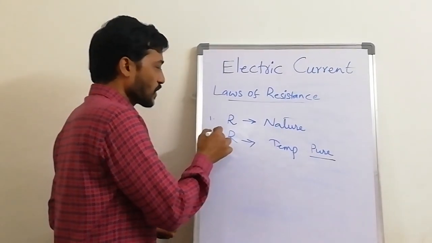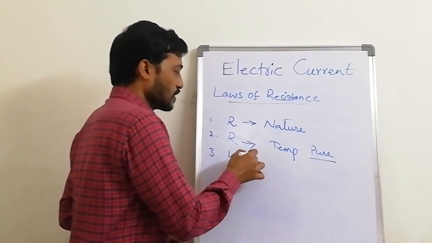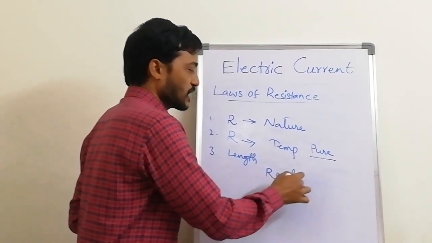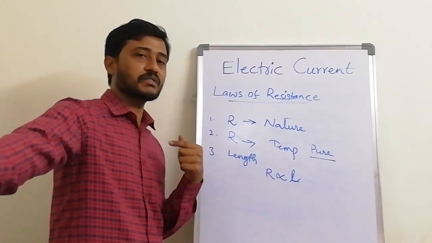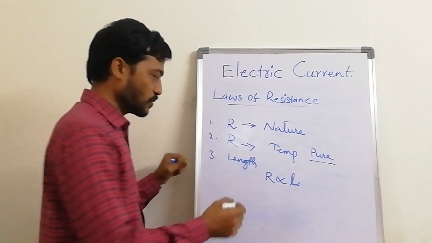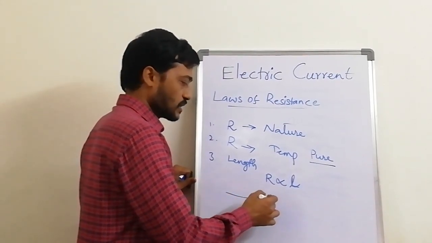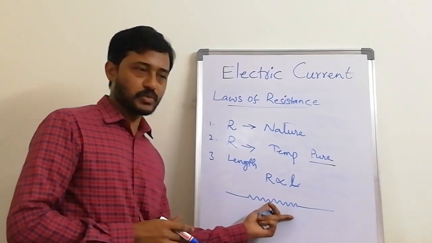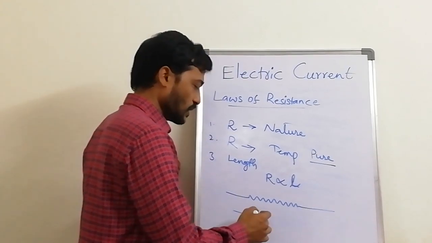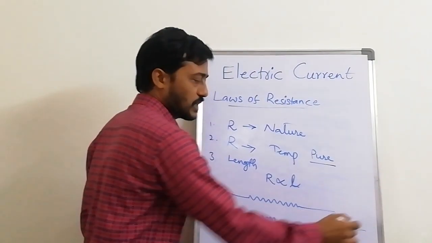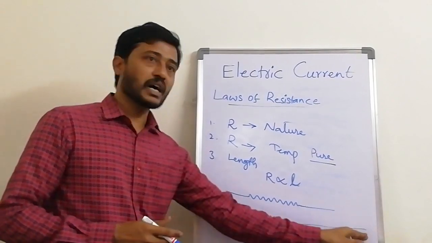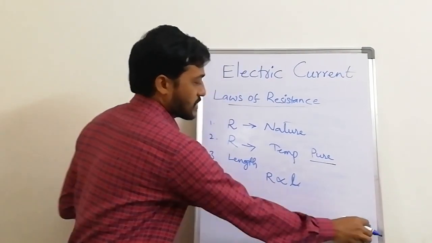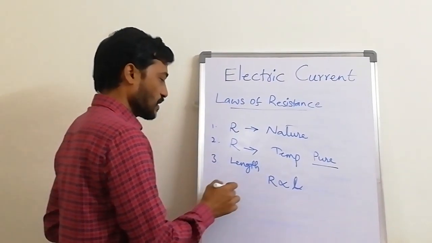And one more is length. Resistance depends on the length of the material. If you take a long one, then the resistance will be more. For example, if you are going on a road that is not clear at all, it will take much difficulty and time to complete the path. If the road is only a small portion, you may reach early. So resistance depends upon length,